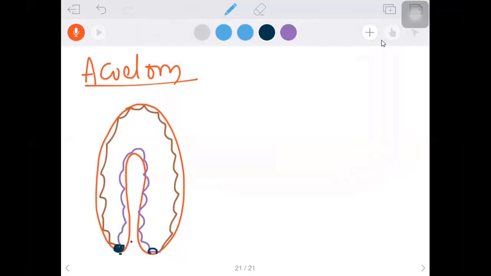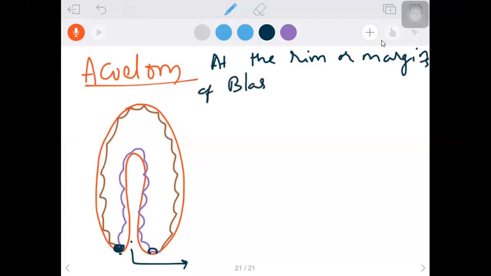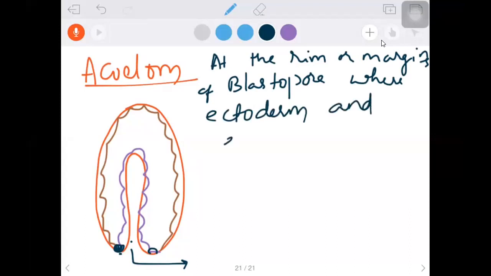That's why we need to write the address: at the rim or margin of the blastopore, where ectoderm and endoderm are continuous with each other.